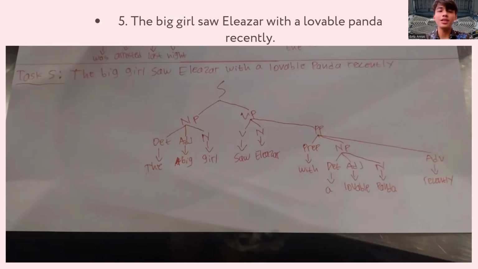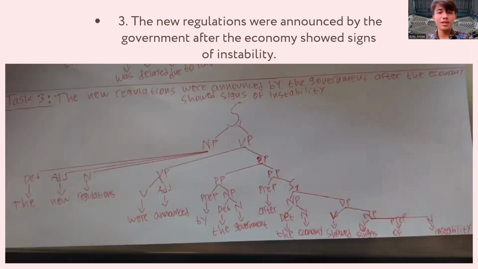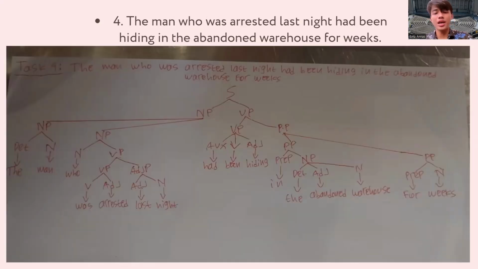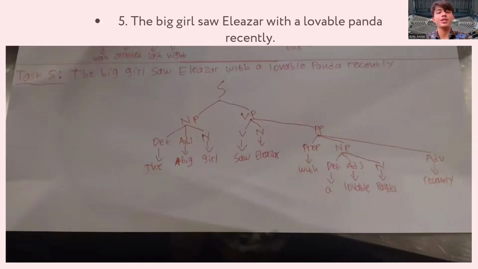So as you can see, number 1 until number 5 is the tree diagram section, and these tree diagrams visually demonstrate how sentences are structured using the rules of syntax, using the noun phrase, verb phrase, prepositional phrase, or maybe an adjective phrase or an adverb phrase.